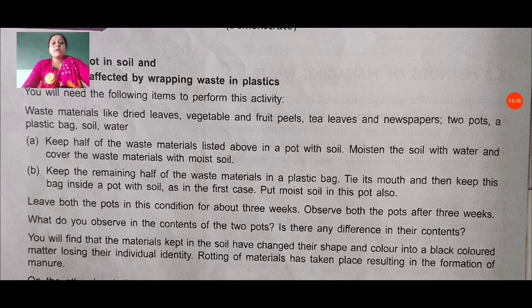Moisten the soil with water and cover the waste materials with moist soil. But in B, keep the remaining half of the waste materials in a plastic bag, tie its mouth and then keep this bag inside a pot with soil. In A we use only soil, but in B we use the plastic bag to cover the waste materials. As in the first case, put moist soil in this pot also.